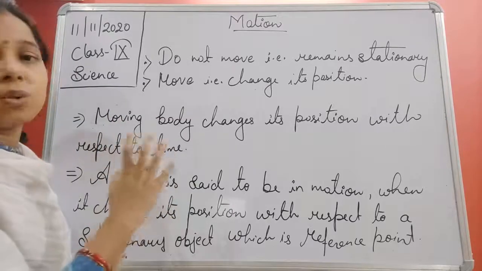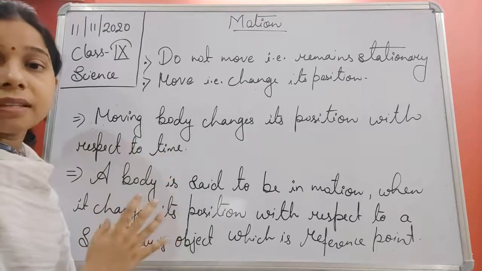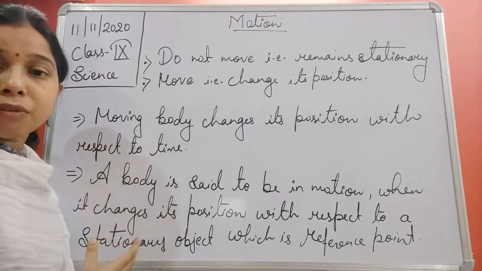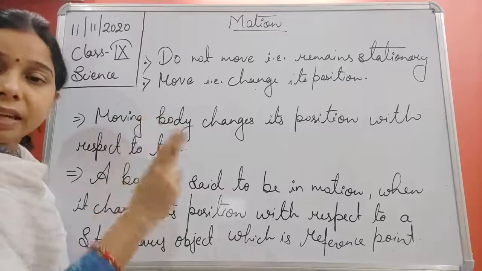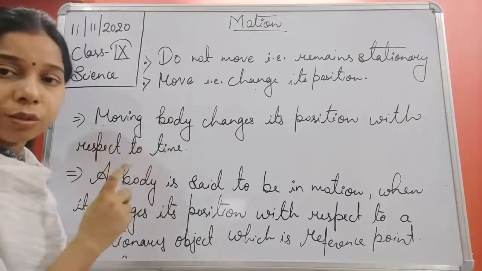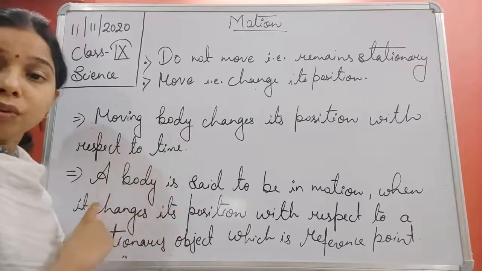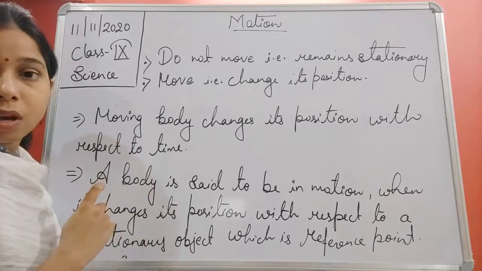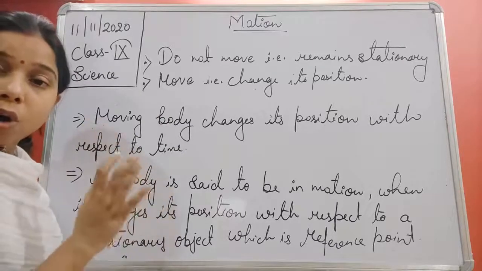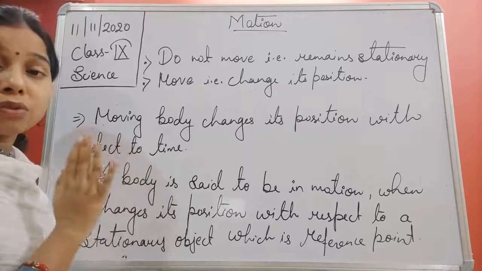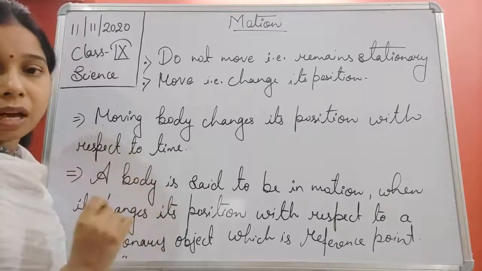If we take a tree, so if a tree is there near a platform, by taking that tree as a reference unit, we can say whether the train is moving or not. If the train is not moving, it remains present near that tree.